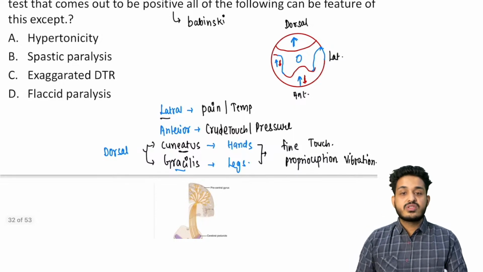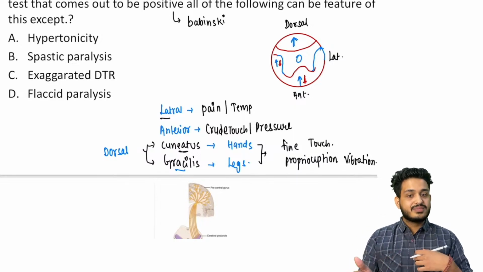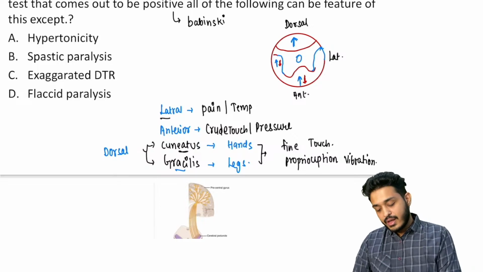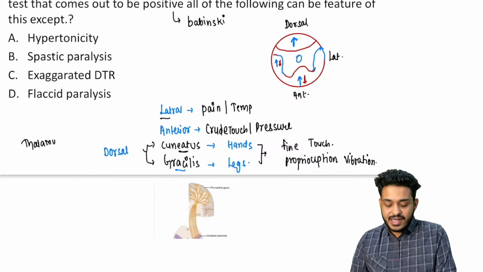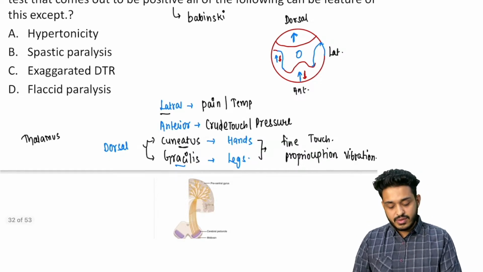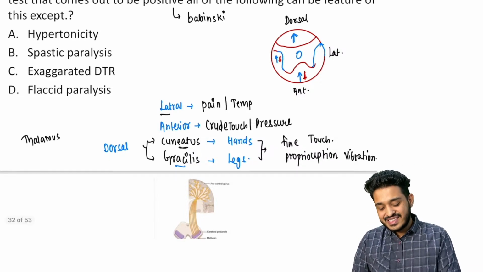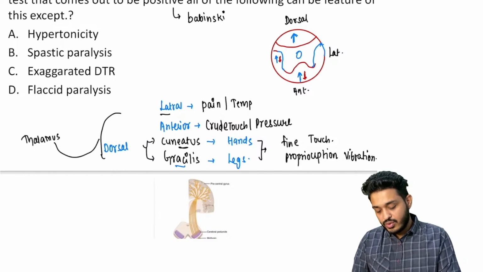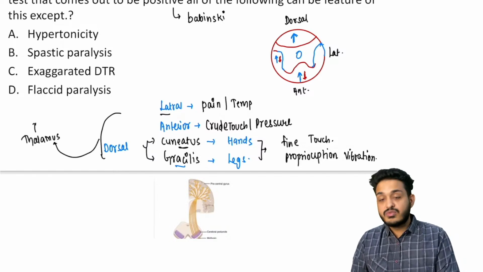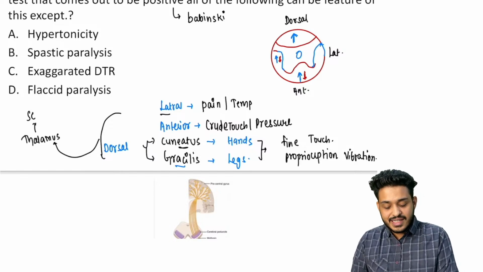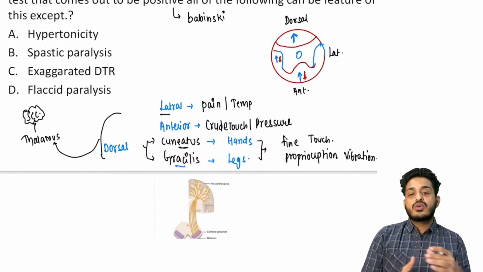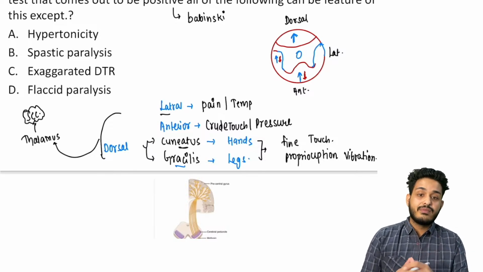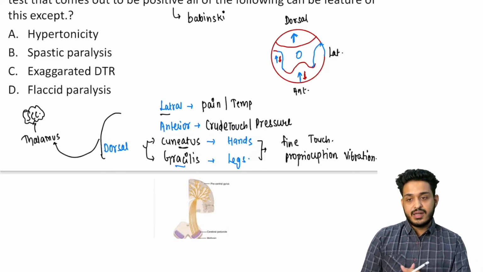All this information goes from the periphery to the spine, and from the spine to the thalamus. The thalamus has the ventroposterolateral nucleus, which is going to be a relay station. So from the thalamus this information goes to the somatosensory cortex, and that is going to understand where the pain is happening, where the temperature is felt, where there is crude touch, pressure, fine touch, vibration, everything it is going to understand.